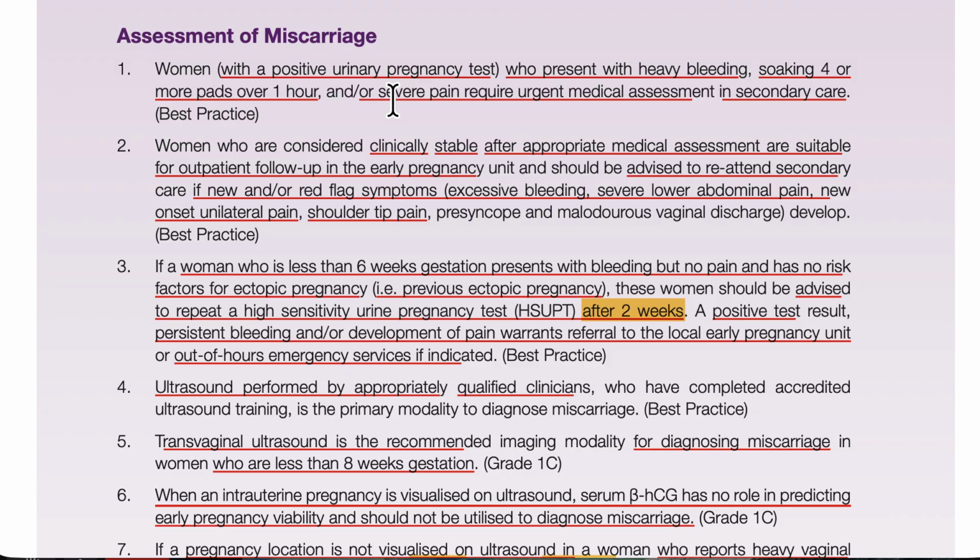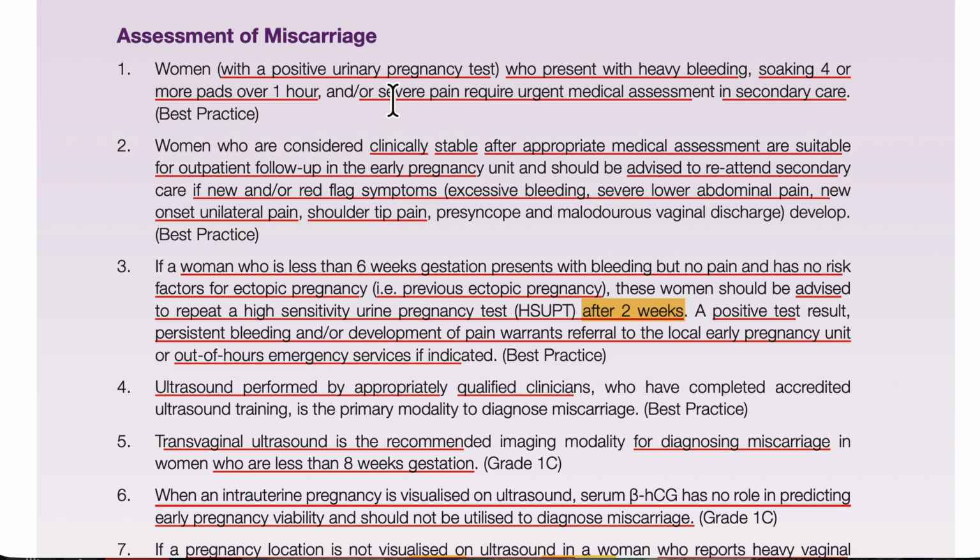Then after the pregnancy test, we will do the ultrasound. In the exam MCQ we have to go in a sequence. It is not the way that we first do the ultrasound and then the pregnancy test. We are not wasting our resources. So that's why, any patient who comes at less than 6 weeks with PV bleeding and no pain,